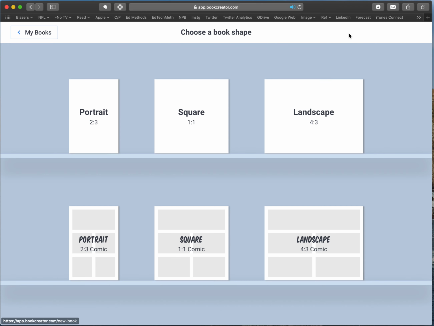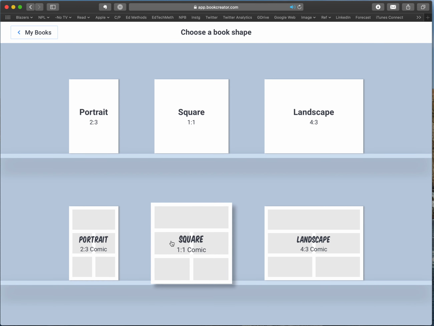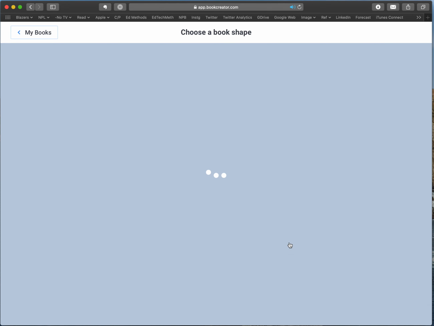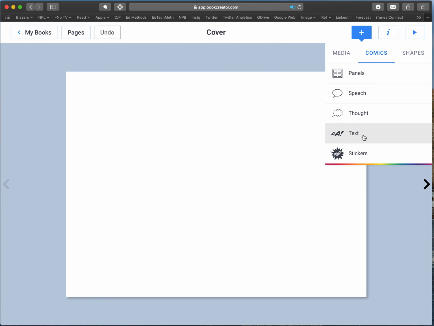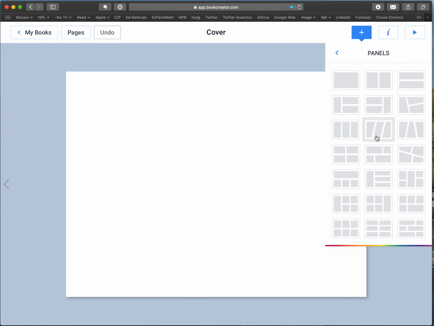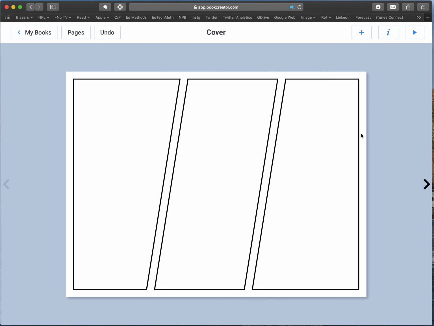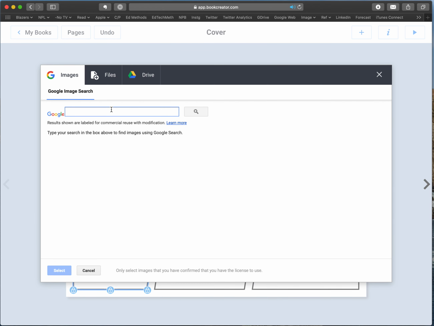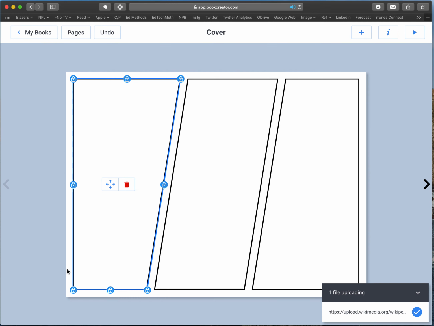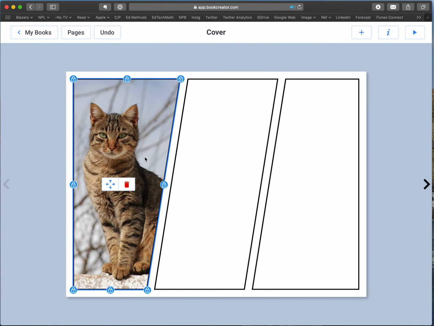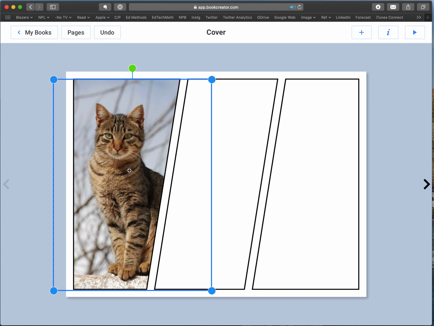So let's say I'm going to go to a new book. Okay, if I go to a new book and I pick a comic book, you'll notice it starts out like this. And I would have to add panels to it, and then I could make choices, right? And then once I go here, I could search for cat again, and I could get a cat picture to stick in there like this.